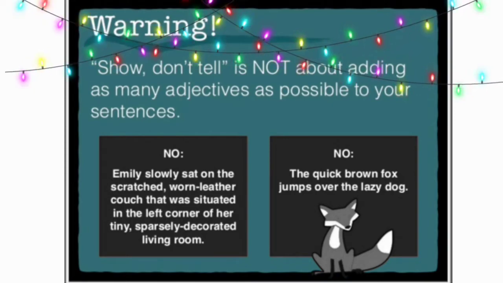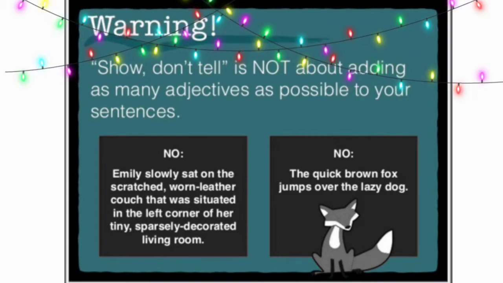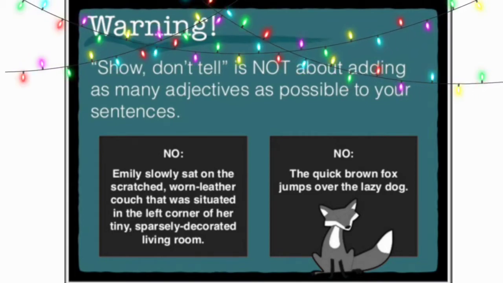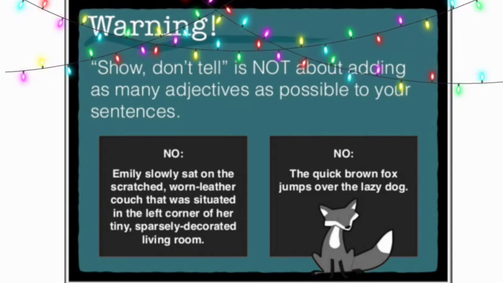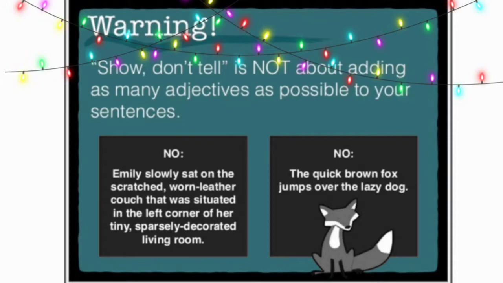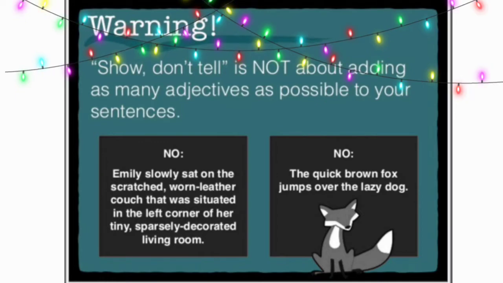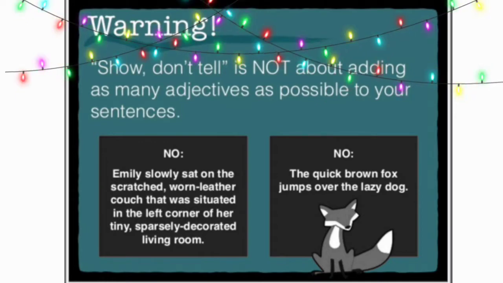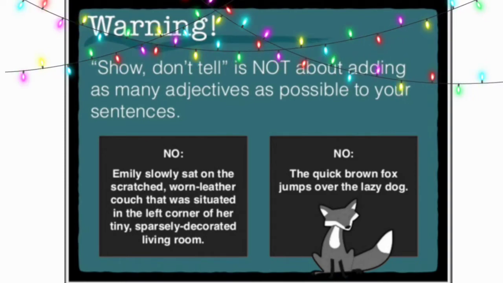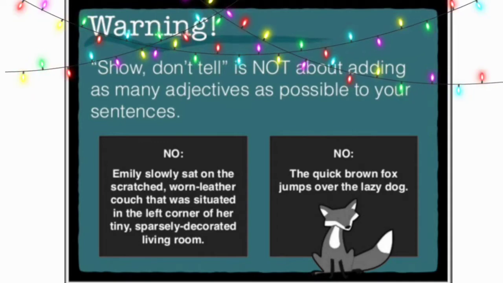For example, we can't say Emily slowly sat on the scratched, worn leather couch that was situated in the left corner of her tiny, sparsely decorated living room. We are here using a lot of adjectives and it is not helping us with the description. Another example is the quick brown fox jumps over the lazy dog. Here again we are using a lot of adjectives in a single sentence and it is not helping us in the description. So keep it in mind whenever you're writing description, you have to use adjectives but not a lot